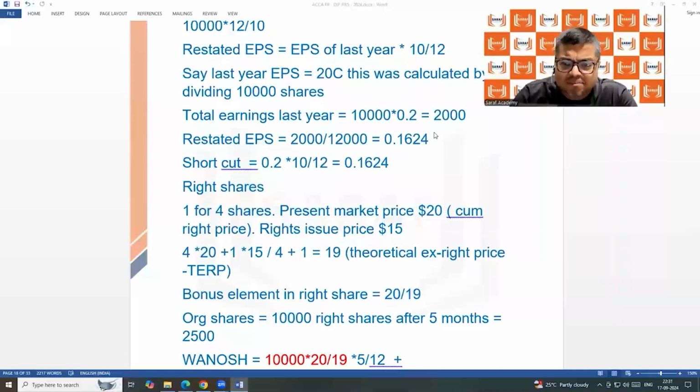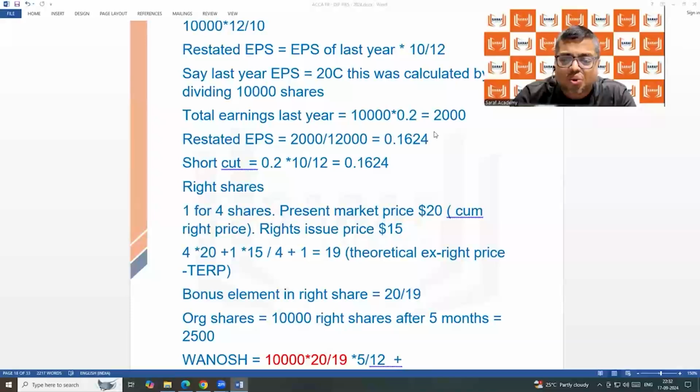If the existing shareholders deny, they don't take, then the further shares can be given to the general public. The existing shareholders should be getting some benefit, then only they will buy the further shares. So the company generally issues rights shares at less than the market price.